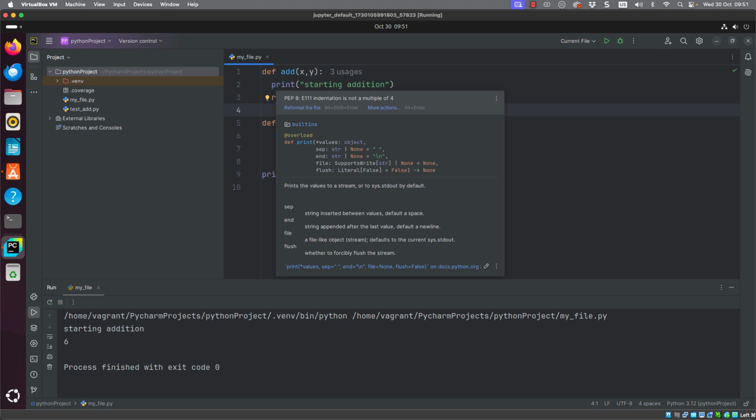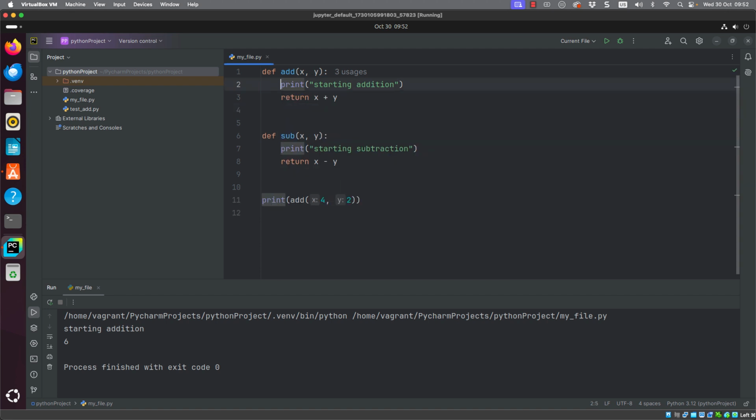Also, if I hover my mouse over the indented code, it tells me that we're breaking PEP 8 guidelines, and it's then suggesting that I can reformat the file. So we can tidy it up, especially if I've got a lot of code. We can make sure that everything is formatted correctly.